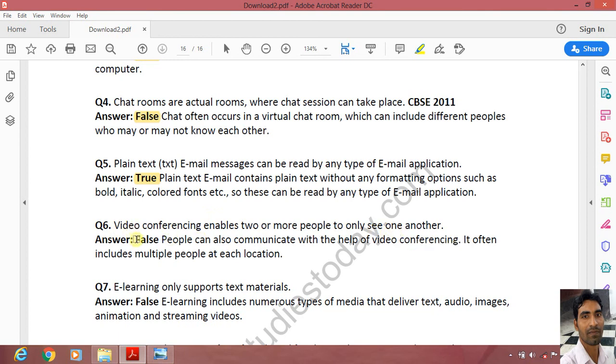False. Video conferencing can include multiple people, not two. Not only to see, but it can be used for talking also, for listening the sound also. Next, e-learning only supports text materials. It is false. E-learning includes numerous types of media, that is audio, video, text message.